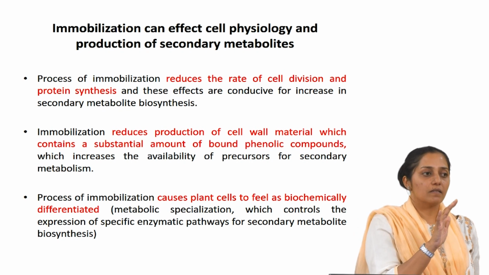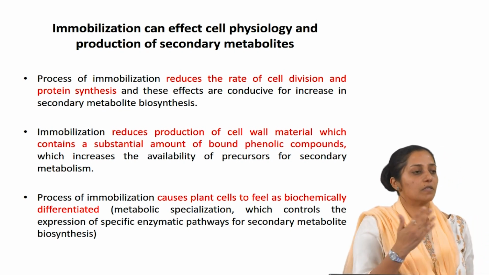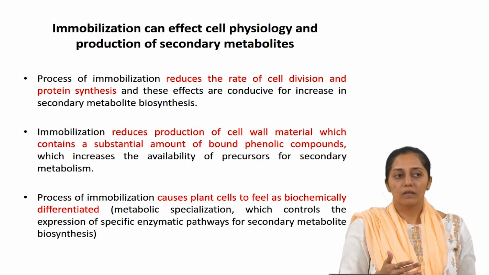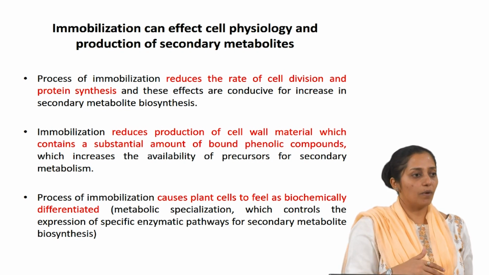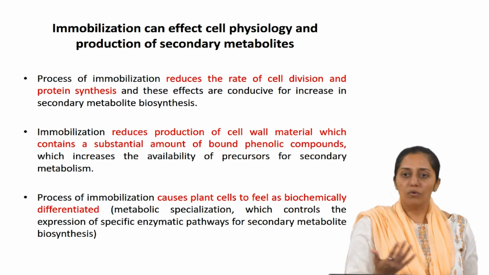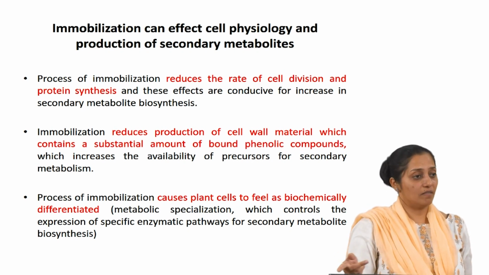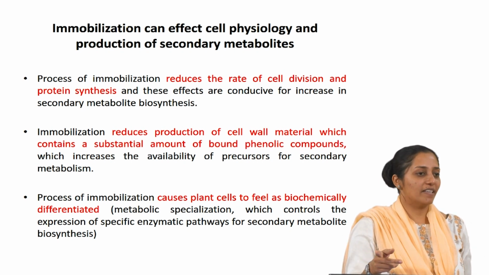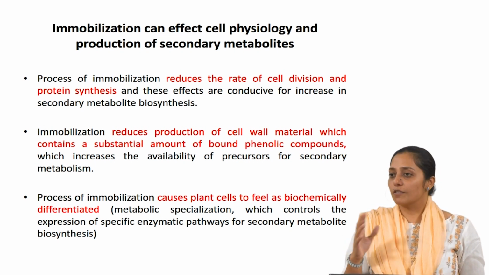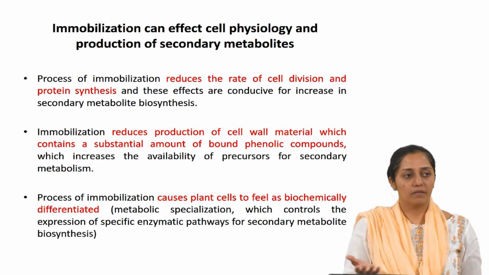Why does cell wall synthesis or rejuvenation continuously keep on happening? It is also dependent on the protection which is required for the cell to survive, and also dependent on cell division. So when cell division has been restricted, obviously the carbon flux flowing towards the cell wall material is also reduced.